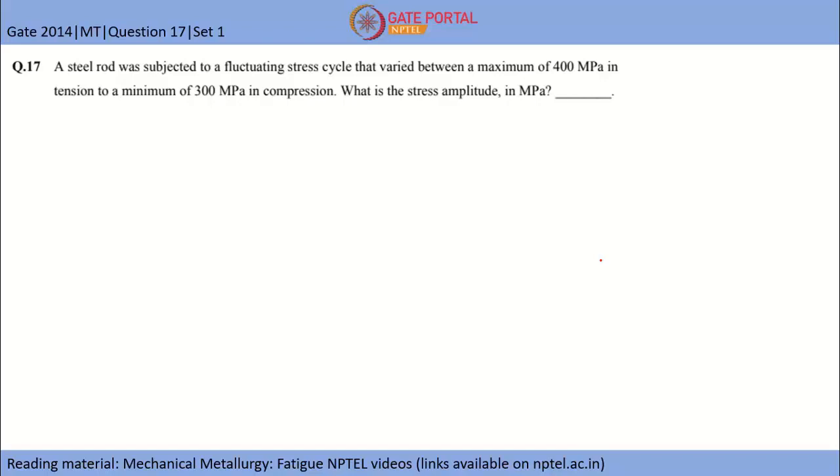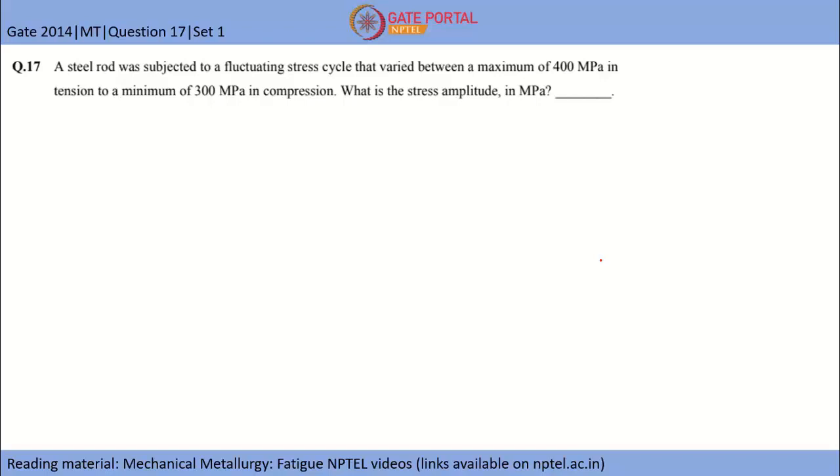This is GATE 2014 Metallurgical Engineering question number 17. A steel rod was subjected to a fluctuating stress cycle that varied between a maximum of 400 MPa in tension to a minimum of 300 MPa in compression. So what is the stress amplitude in MPa? We have to find out.